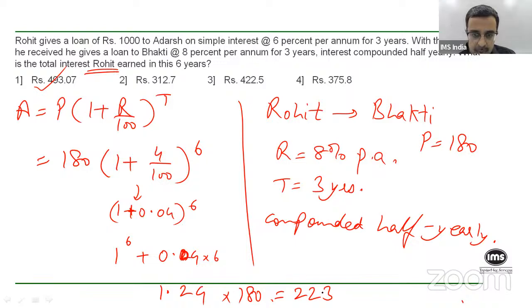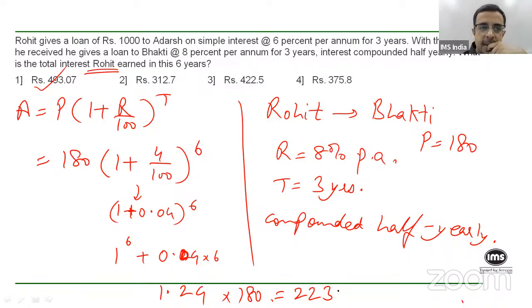This comes up to be roughly about 223. Now out of this 223, of course, 180 is your principal. So this is your amount. All right. So what is the total interest that he earned in these 6 years is the question. But 180 at 4%.